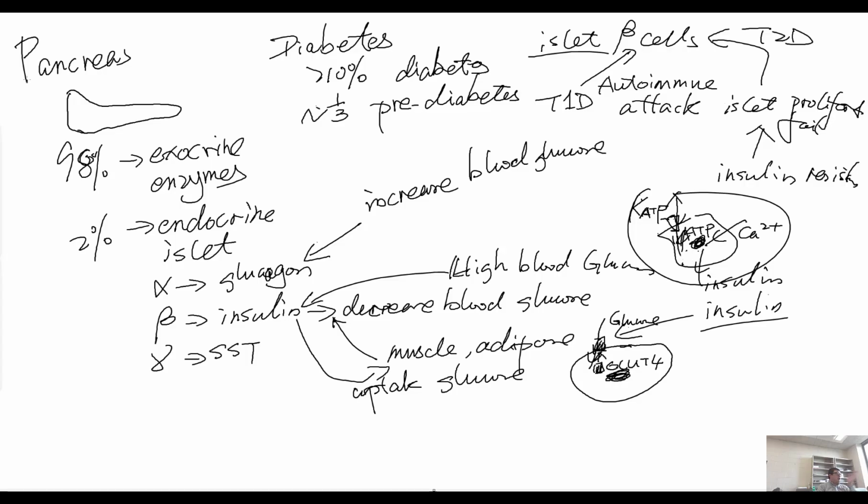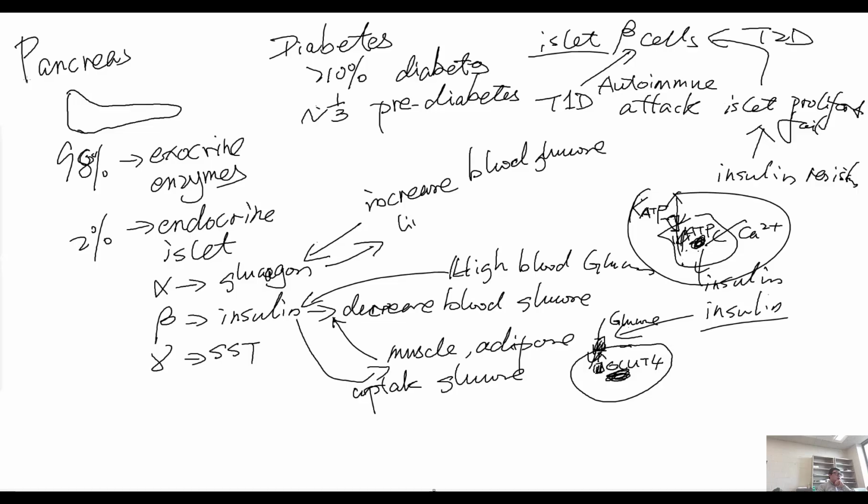Actually, alpha cell and beta cell are very similar to each other. There's one research showing that only one gene can switch the fate from alpha cell to beta cell. I forgot the gene. I think it's ARX or something. But anyway, glucagon is the primary hormone to increase the blood glucose. However, how does glucagon increase the blood glucose?